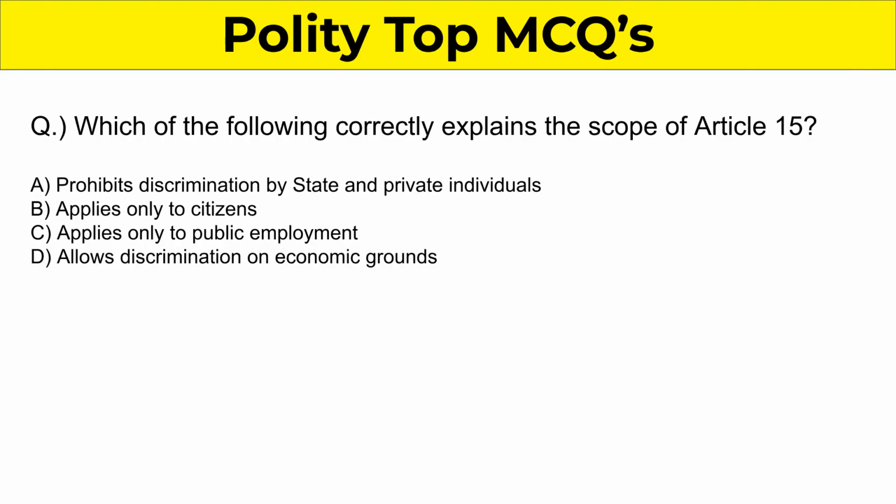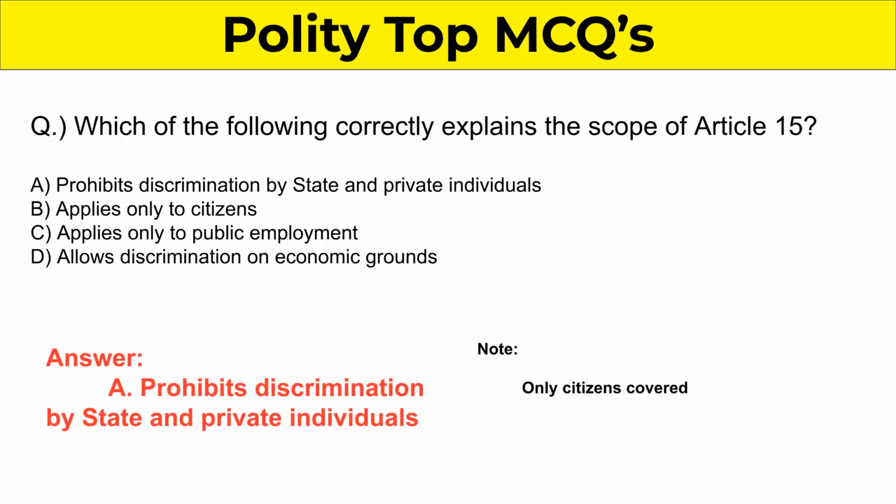Question 2. Which of the following correctly explains the scope of Article 15? The correct answer is Article 15 applies only to citizens.